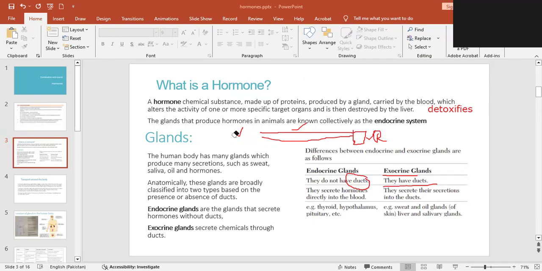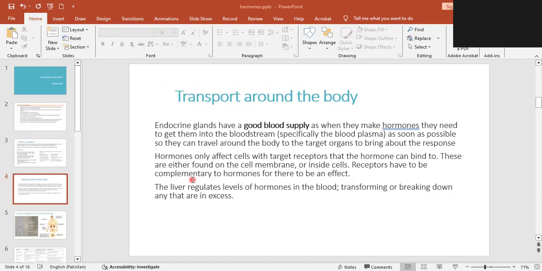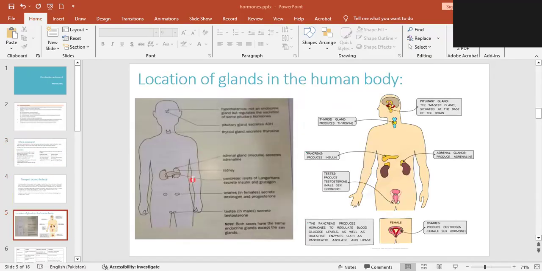Okay, now let's move on towards the location of the hormone production, right? Our second part of the learning objective means how would you identify the glands in the body? Now, there are two pictures, whichever is feasible to you. I am using this one.